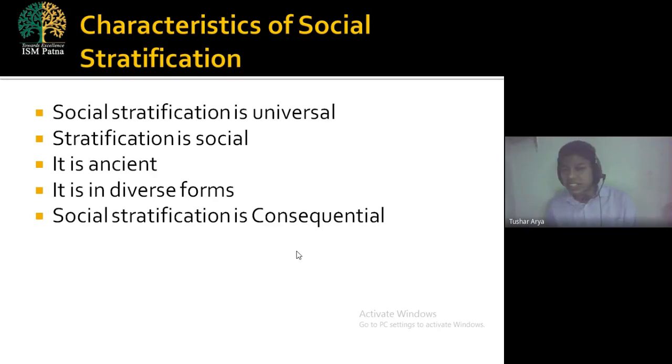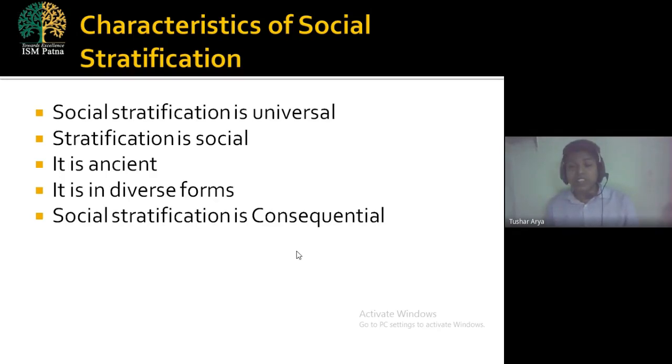It means again they are having that social cluster, social culture, social labeling, social layering, on the basis of which they have been divided in that particular society. That's why we can say that stratification is social in nature. Third one, it is ancient.